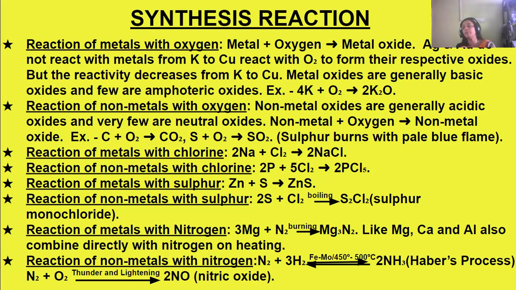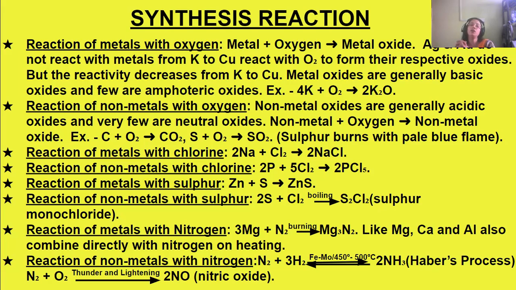That is, a non-metal combining with oxygen to form a non-metal oxide. For example, carbon is a non-metal, oxygen is also a non-metal. These two combine to form carbon dioxide, or sulfur and oxygen combine to form sulfur dioxide. Now, sulfur burns in oxygen with a pale blue flame. When yellow sulfur is burnt in oxygen, it produces a pale blue flame.